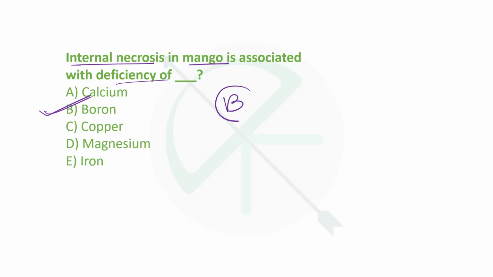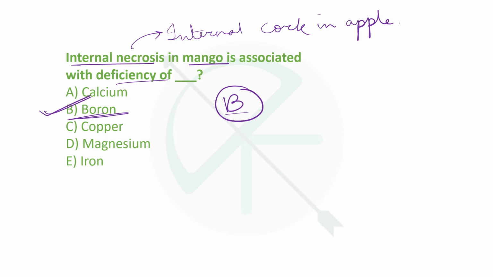Option number B. Internal necrosis in mango, as well as another disease, that is internal cork in apple. Internal cork in apple is also caused due to boron deficiency. Okay. So apart from this, internal cork also from boron deficiency. So boron causes fruit cracking also, and internal necrosis in mango, as well as internal cork in apple too.